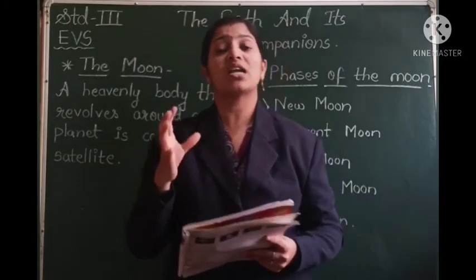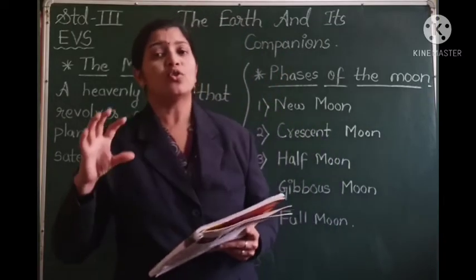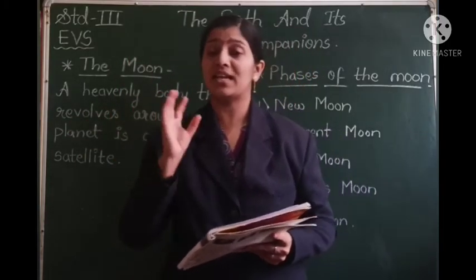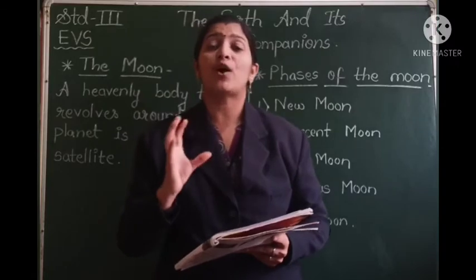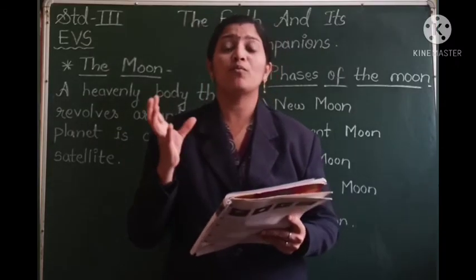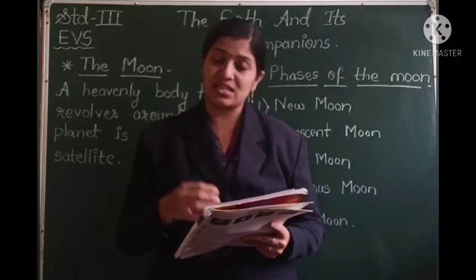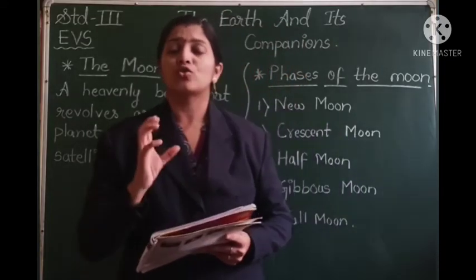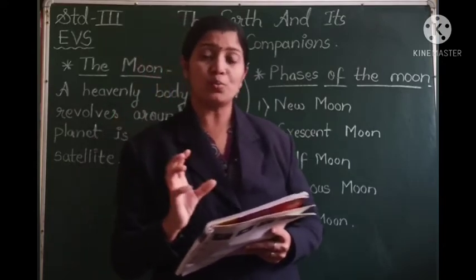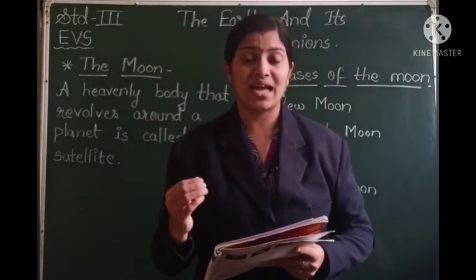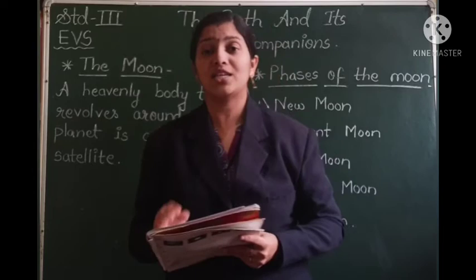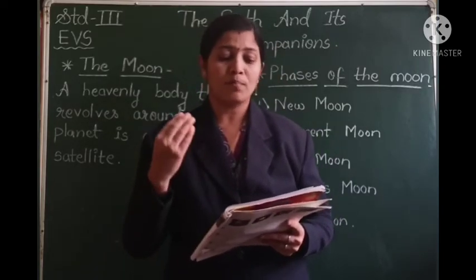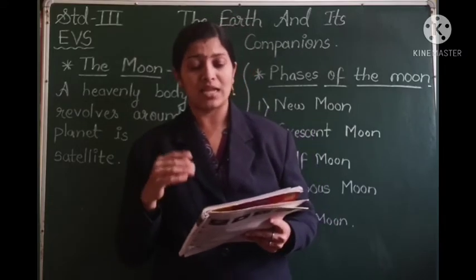Some stars are arranged in groups also. Many stars we can see shining brightly alone, but there are some stars which are found in groups. They form various types of patterns in the sky. Such a group of stars is called a constellation. So some stars are arranged in groups and they form a pattern in the sky, and such a group of stars is called a constellation.